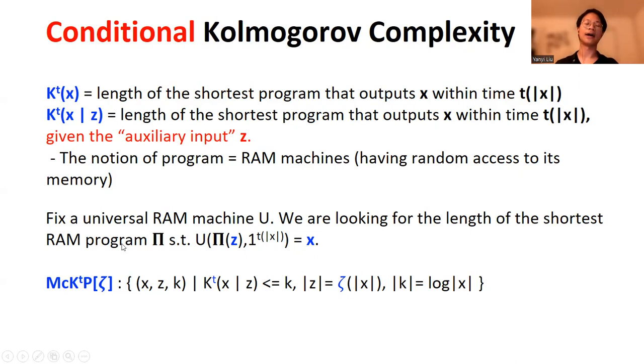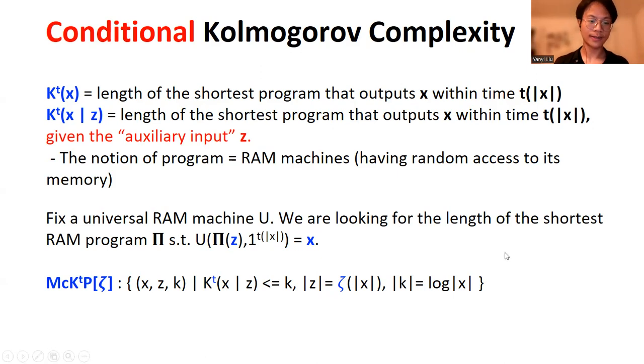Now let us introduce the problem McKTP zeta that appears in the main theorem. There are two important parameters in this problem. The first is the running time bound t, and the second parameter, which we call zeta, is the length of the auxiliary string. So in this problem, we will consider auxiliary inputs of length zeta. In more detail, this problem consists of triples x, z, k, where the Kt complexity of x conditional on z is at most k, the length of z is zeta of length of x, and we can think of k as an integer from 1 to n.